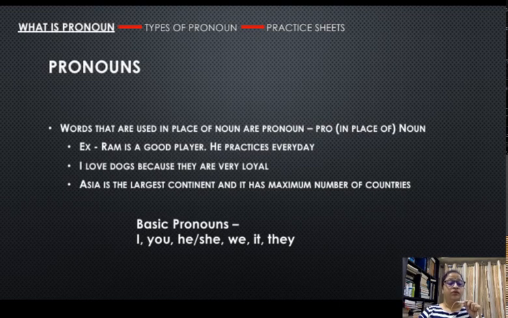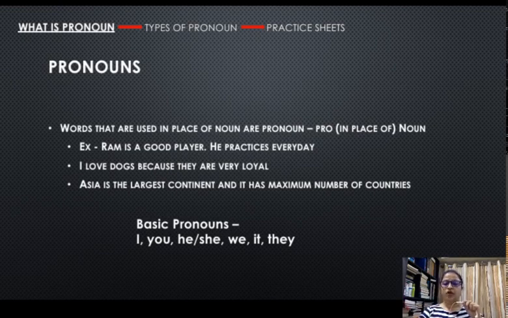Now, there are a few other sentences on the slide. I love dogs because they are very loyal. Now, in this sentence, I is used to represent me, the speaker. I am the speaker. Instead of calling myself Nidhi loves dogs, I am giving myself a pronoun, and that is I. So I is a personal pronoun that a speaker gives to himself or herself. So I is one pronoun.